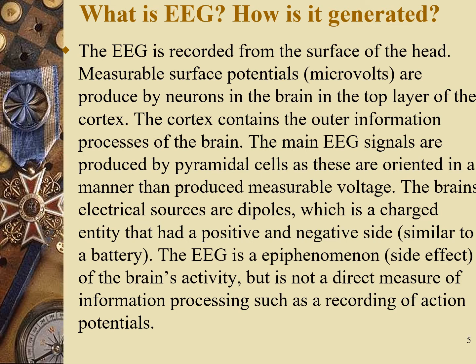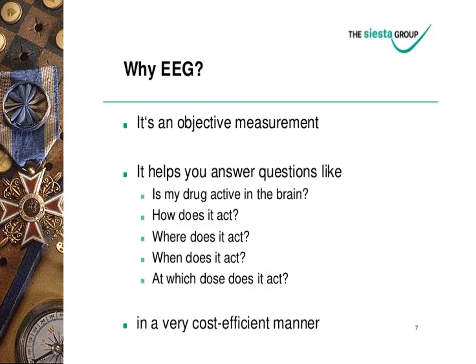Measurable surface potentials, that is microvolts, are produced by neurons in the top layer of the cortex. The cortex contains the outer information processors of the brain. The main EEG signals are produced by pyramidal cells, as these are oriented in a manner that produces measurable voltage. The brain's electrical sources are dipoles, which is a charged entity that has a positive and negative side, similar to a battery. The EEG is an epiphenomenon, that is a side effect of the brain's activity, but is not a direct measure of information processing, such as recording of action potentials.